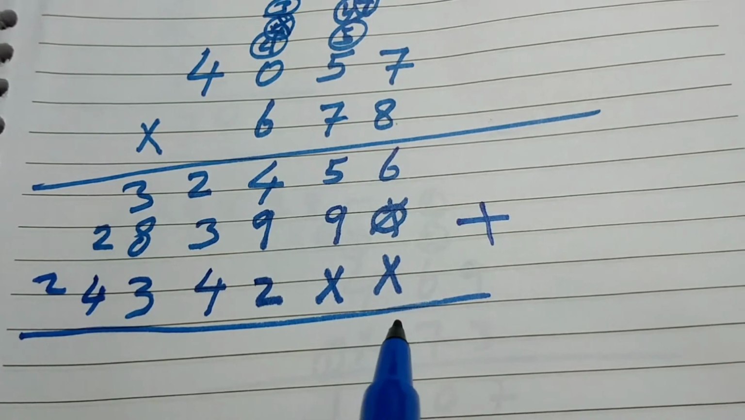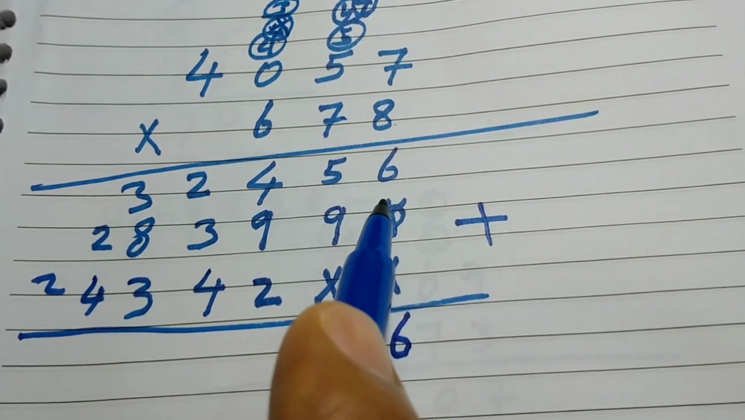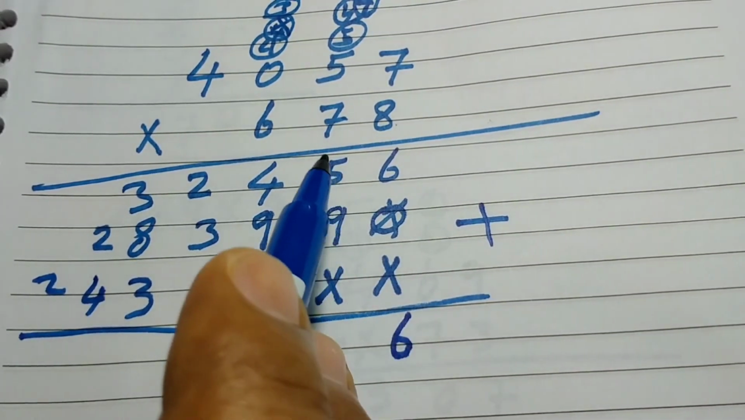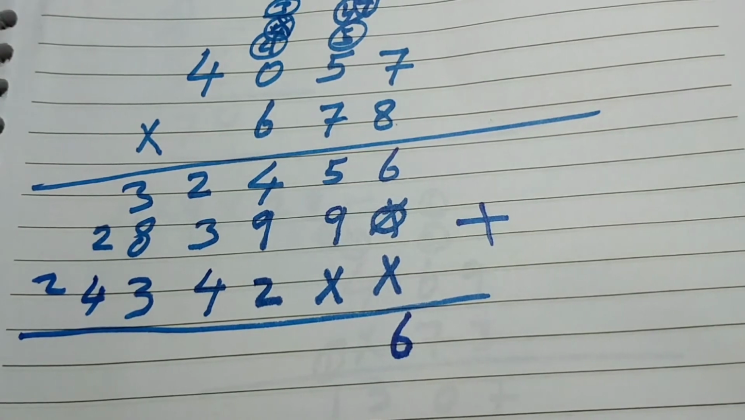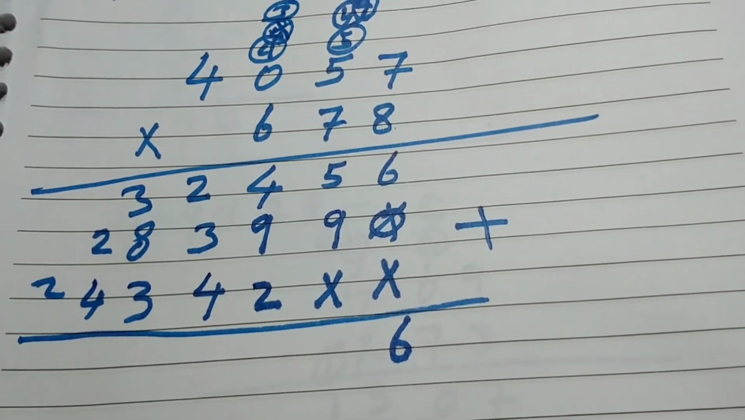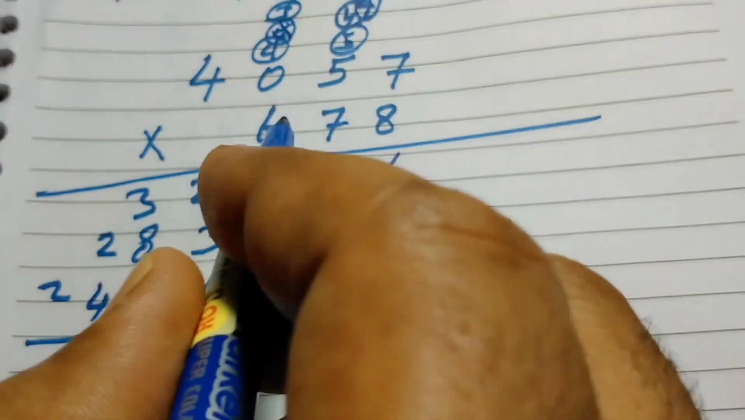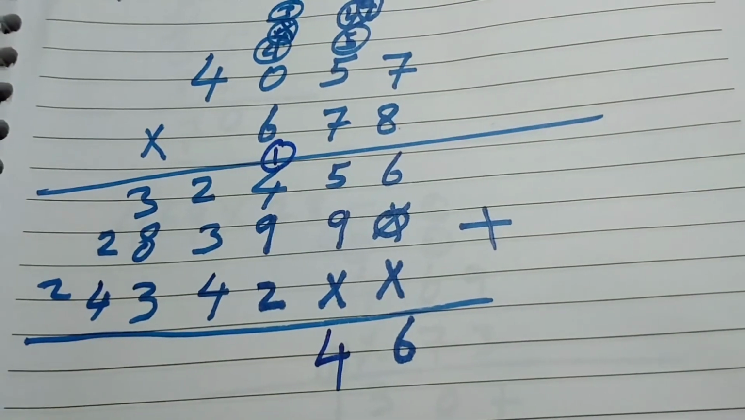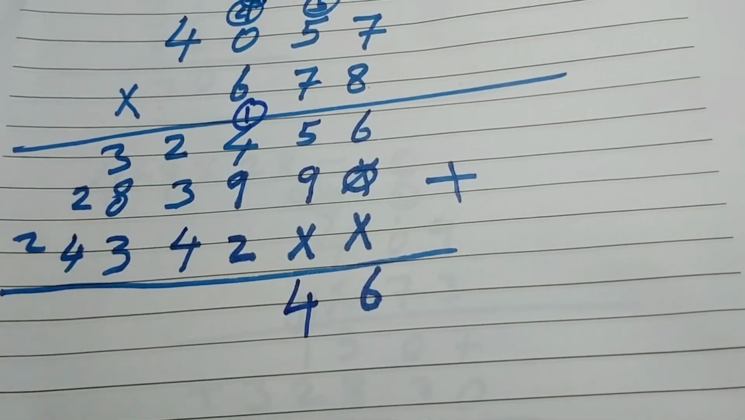6 is 6 because 6 plus 0, 6. 5 plus 9, 14. 5 plus 9 equal 14. So my dear, we will write here 4 and 1 we will add in the next column.